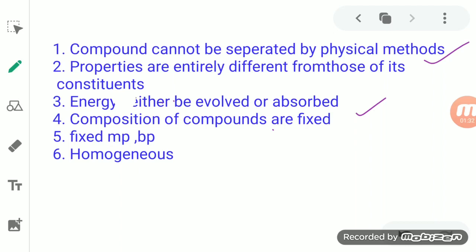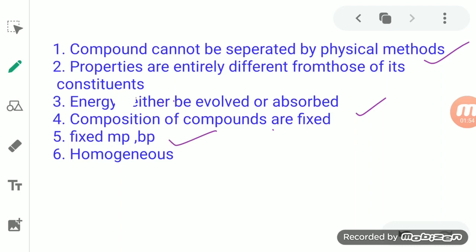And since the composition is fixed, we can say that the melting and boiling points of the compound are fixed. The compound always melts and boils at a fixed temperature, thus it has a fixed melting and boiling point.